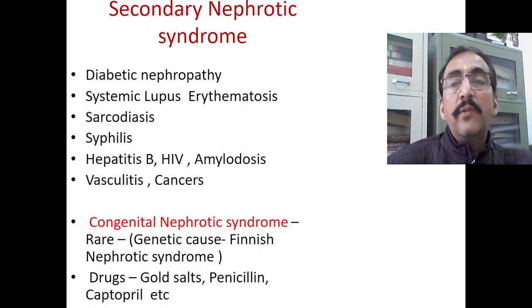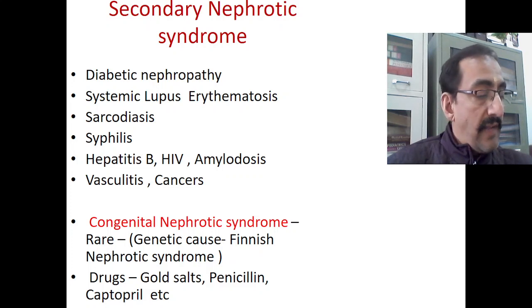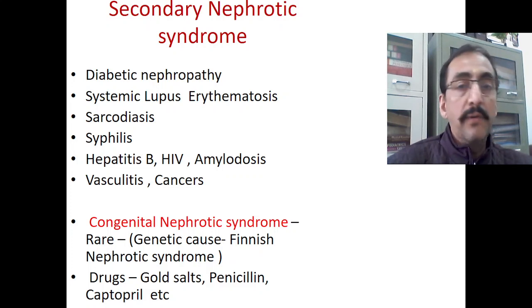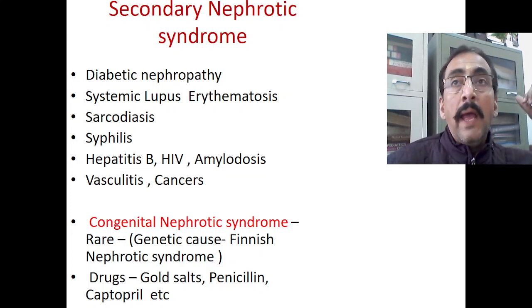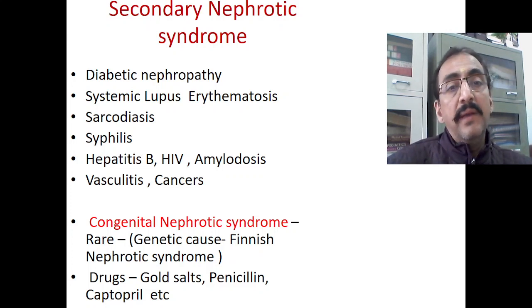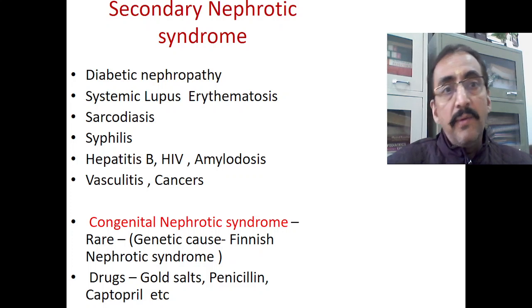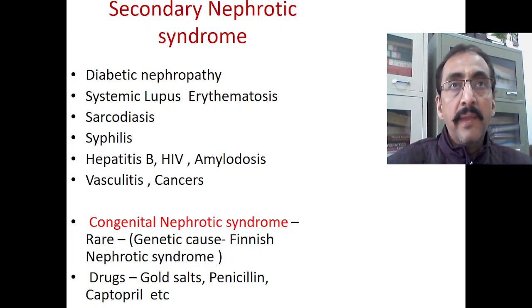Systemic lupus erythematosus, one of the autoimmune disorders, may also lead to this particular disease. Another is sarcoidosis. Similarly, syphilis may affect, and hepatitis B and HIV, amyloidosis, vasculitis, and cancers like myeloma, etc. So they may also lead to this particular problem.